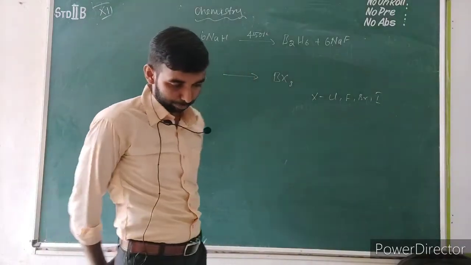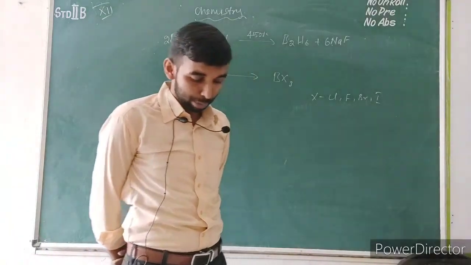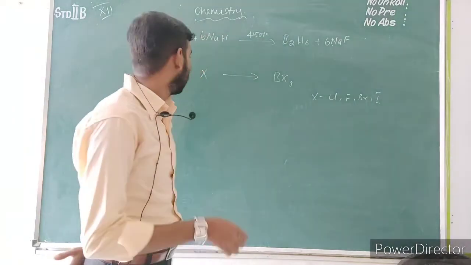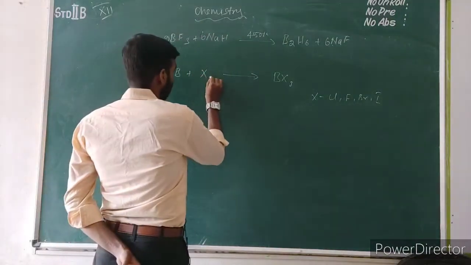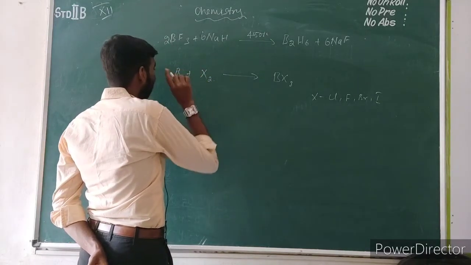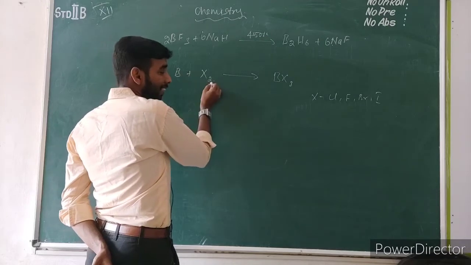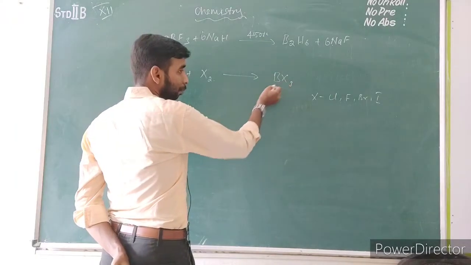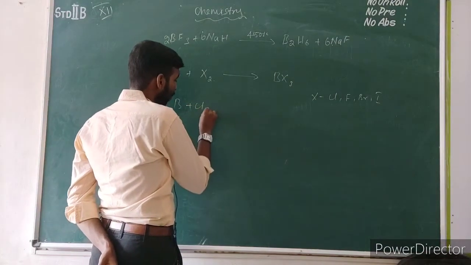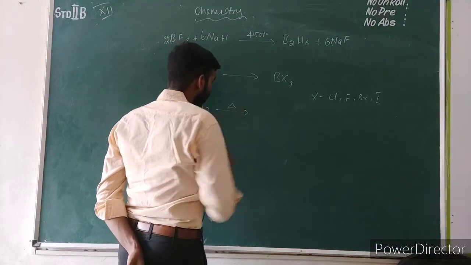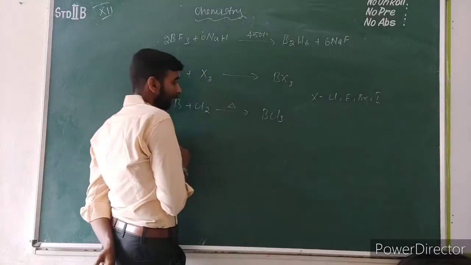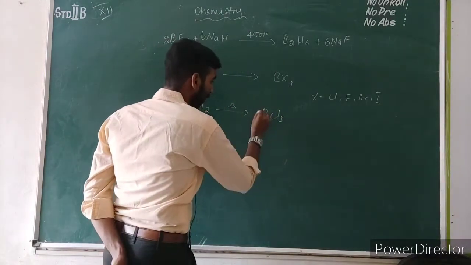Boron combines with halogen to form boron trihalides at higher temperature. Here you have to add the halogens. If the reaction occurs between the two components, the product will be called a boron trihalide. If you take the example of boron and chlorine molecule, if you heat this mixture, you will get the product boron trichloride. After that, you can balance the reaction.